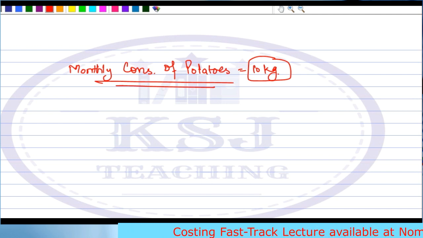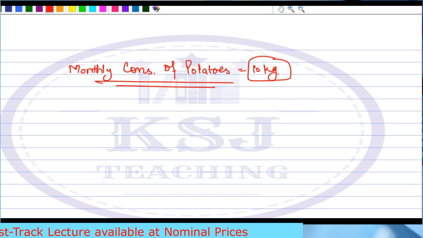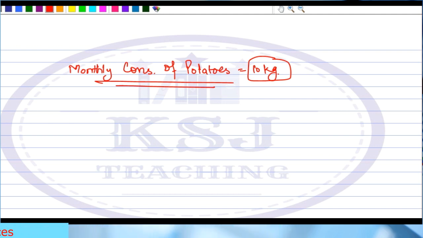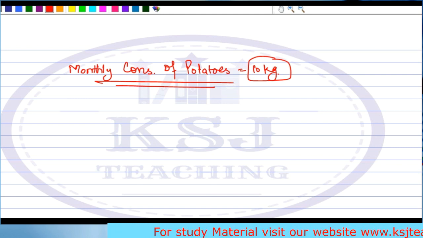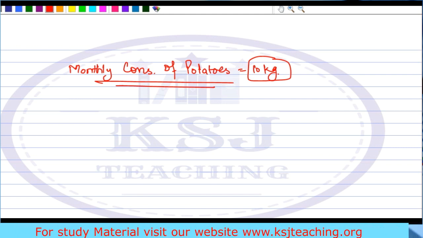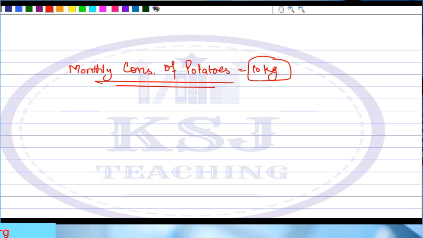If your consumption is 10 kg, then it might increase if you have some guest during a particular month, or it might decrease. What can be the reasons for the decrease? There is some festival during that particular month for which we have to keep the fasts for 6-7 days, so in that particular month, this consumption can decrease, sir. Or you are out of the city, you went to the hill station, you went on holidays.